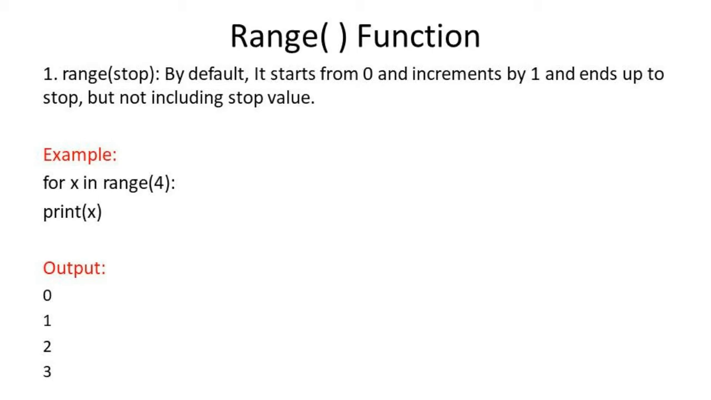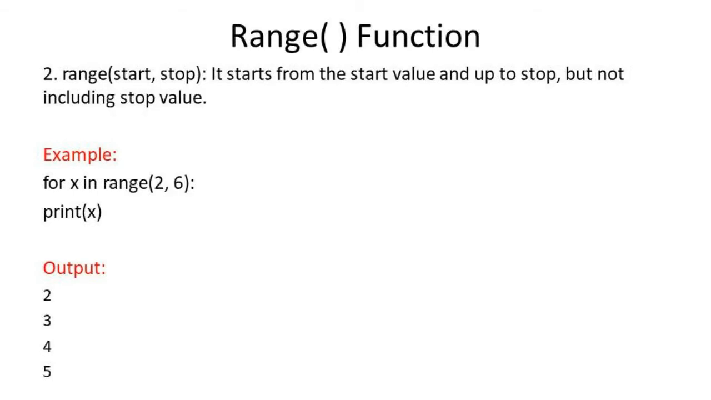It will start from 0, so we will get 0. Then it will increment it by 1. Then 2. And in the end we will get 3. So it will run till 3. The end value is 4, so it will print till end minus 1.